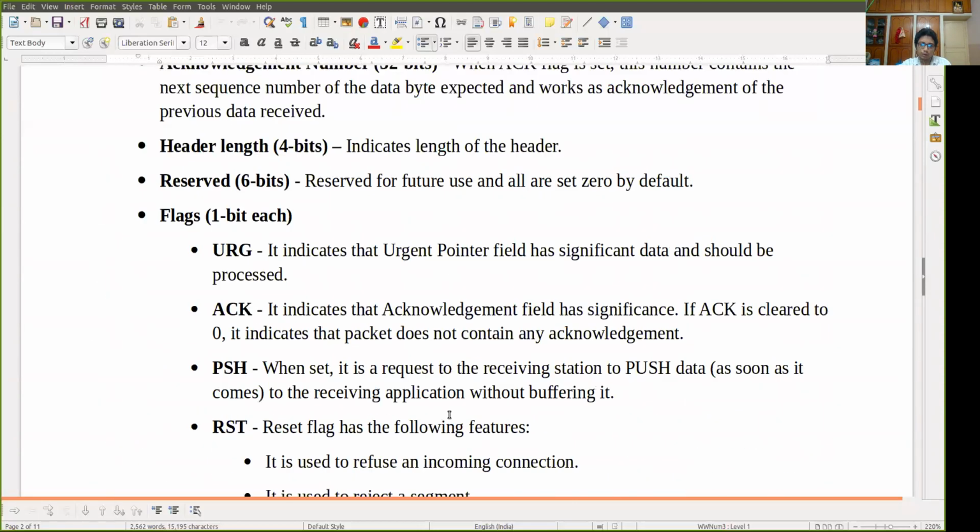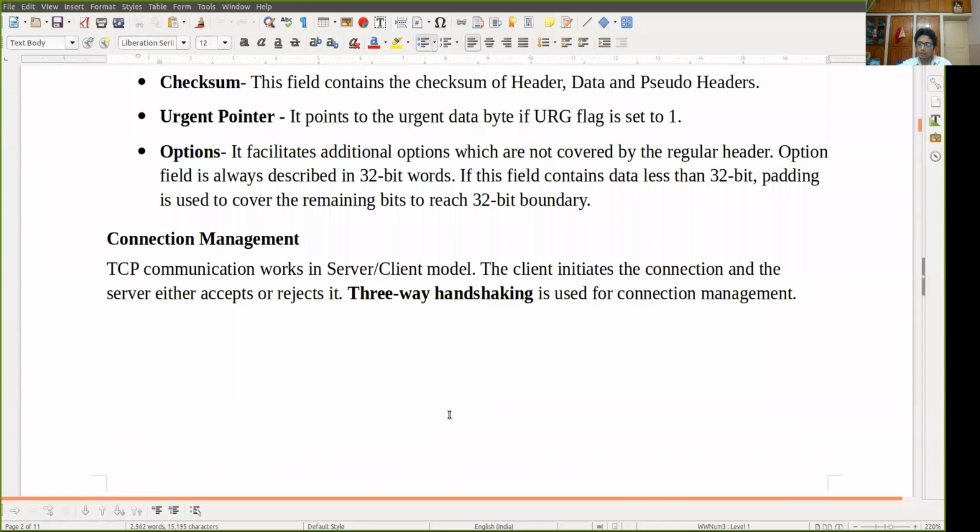Next we will move to TCP connection management. TCP connection management can be done in 3 basic steps: connection establishment, data transmission, and connection release. Connection establishment is itself a 3-way handshaking mechanism. That means there are 3 things involved.